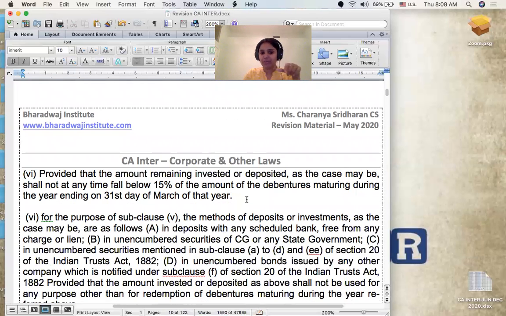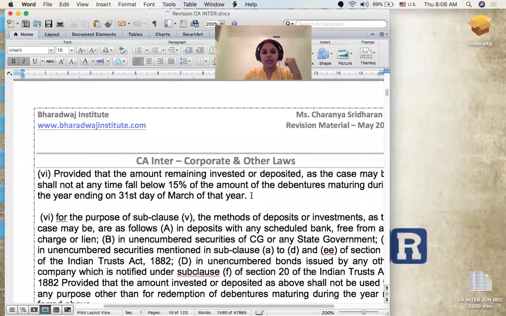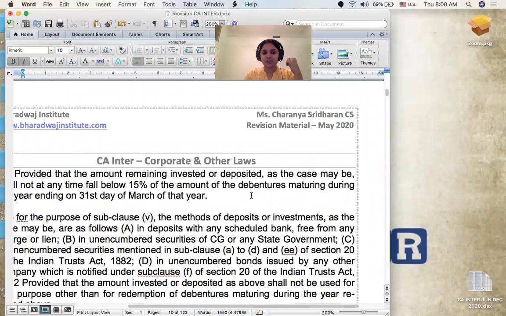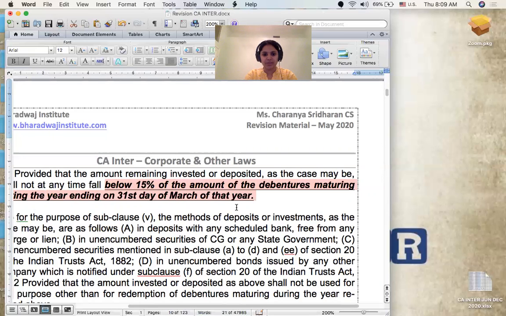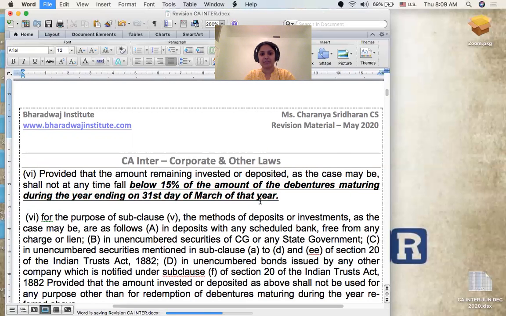Provided that the amount remaining invested or deposited, as the case may be, shall not at any time fall below 15% of the amount of debentures maturing during the year ending 31st of March. The 15% is the DRF requirement. So I hope you have clarity on this. This is your DRF requirement, this 15%.